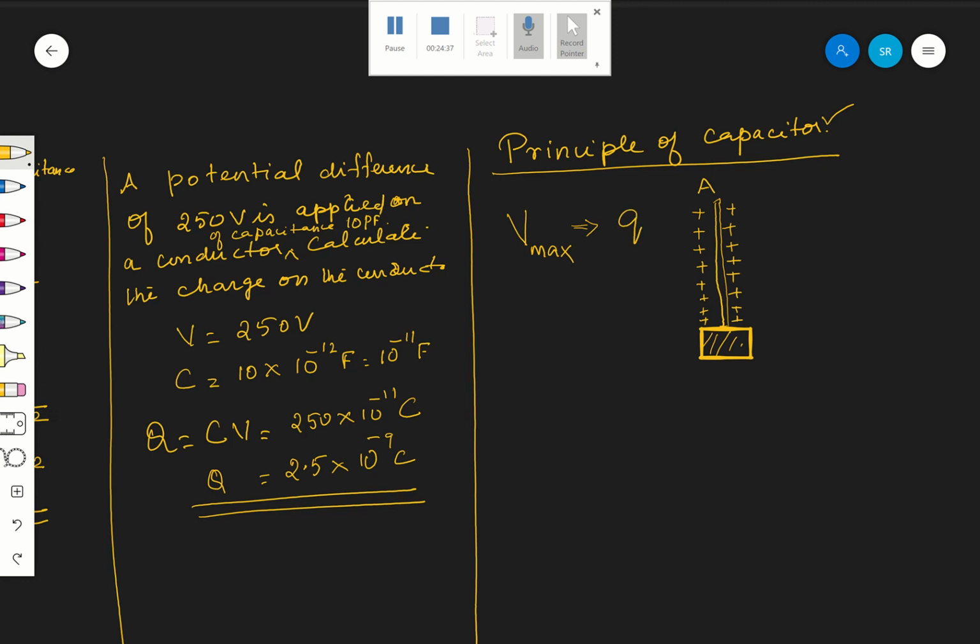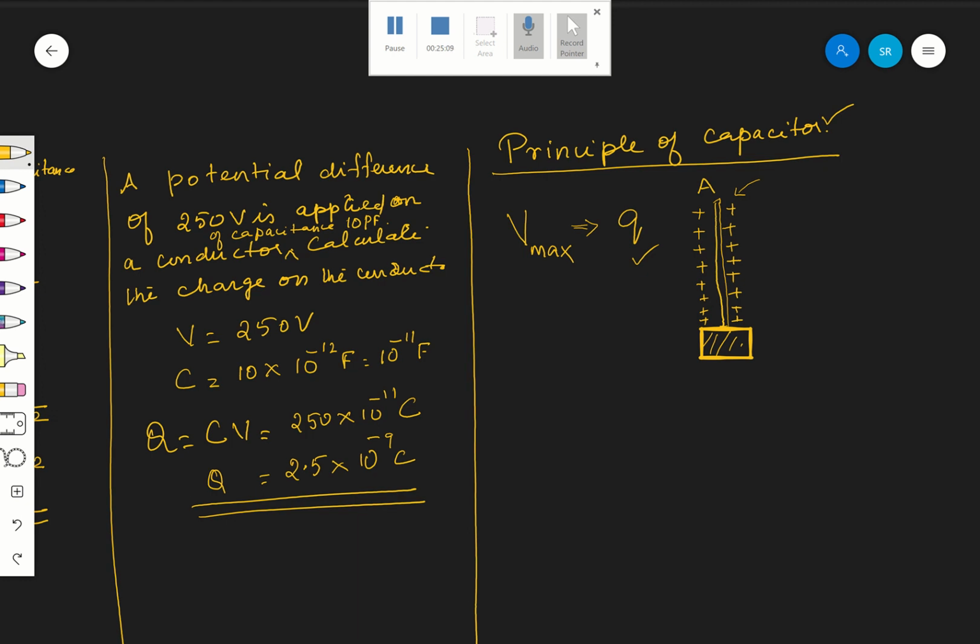Now, if I give more than that, its potential has already become maximum. Even after that, if I give charge to A, it won't accept it, because its capacity is that it can hold only Q amount of charge. If one extra charge is given to it, all the extra charges will leak out, because its capacity is to hold only Q amount of charge. Hope you are following.